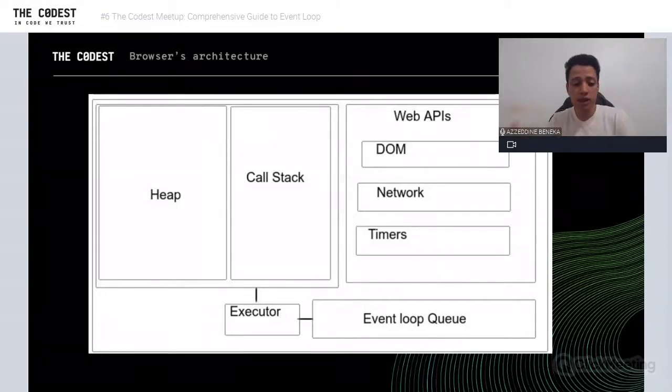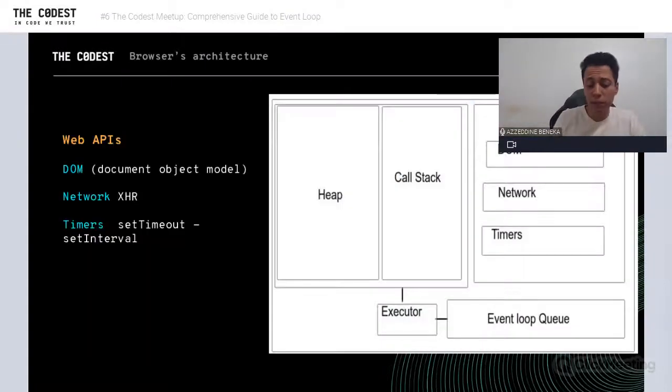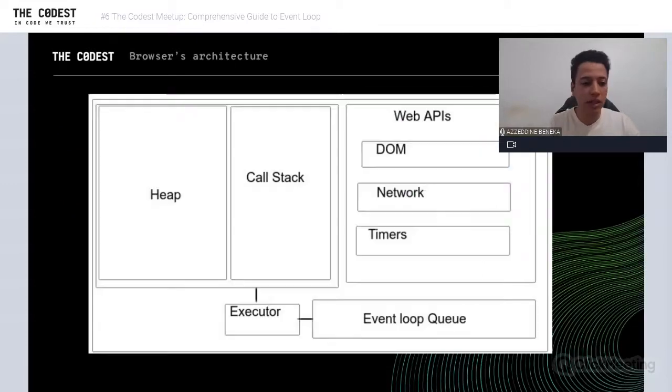Now what's left for us is talking about web APIs. Web APIs, guys, are APIs provided by the browser that we can access using JavaScript. For example, the DOM to manipulate our DOM, add event listeners, create a button, remove a button, and network to fetch some data from APIs. And we have timers, for example, where we schedule a task that should be executed after a period of time.